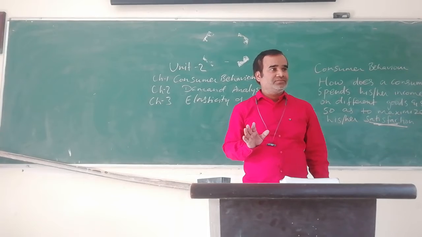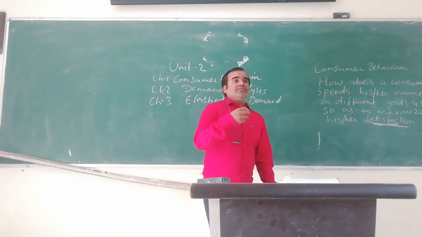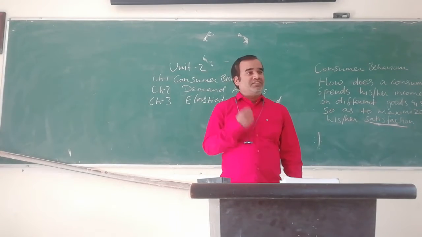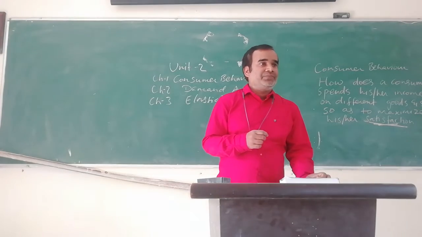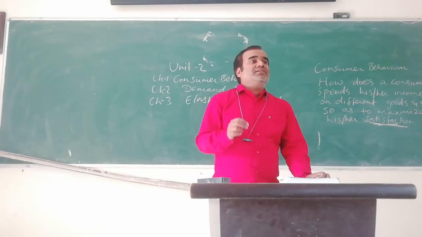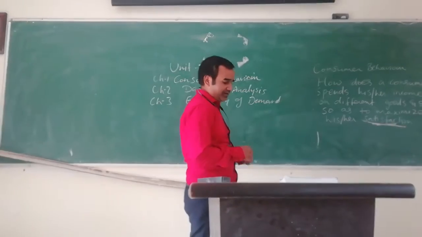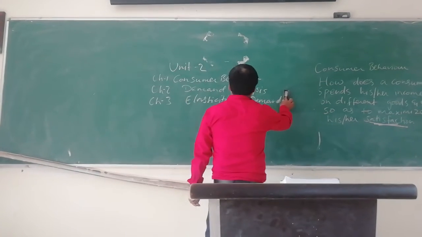Everyone clear? So the satisfaction which a product gives us is called utility in economics.